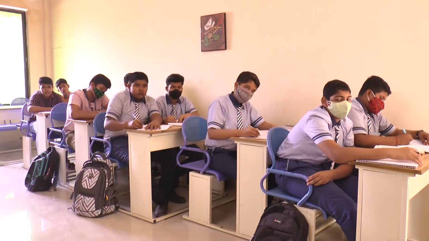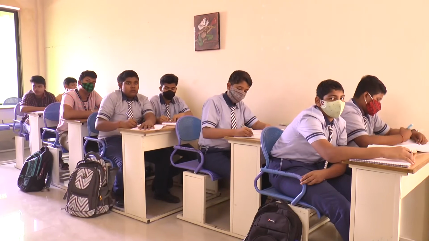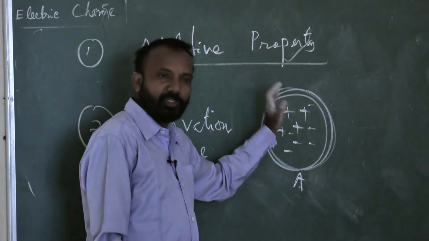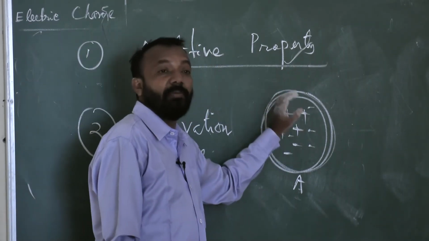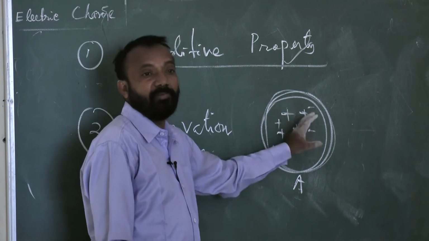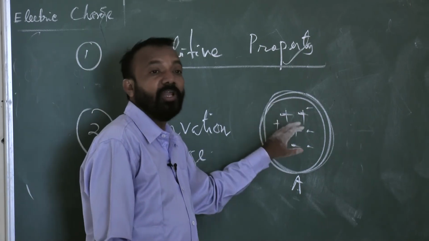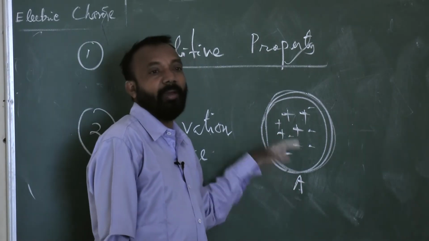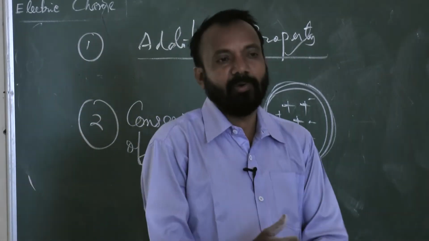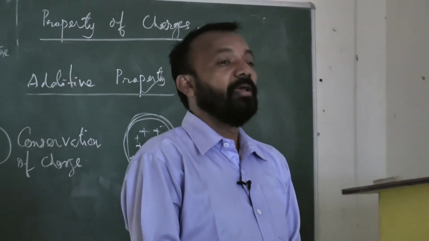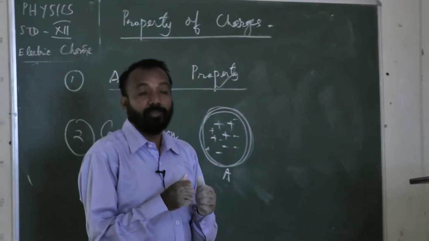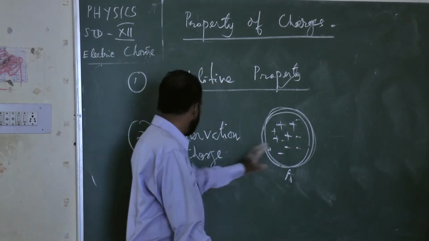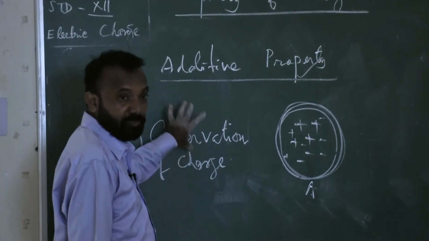Charge present in a body always remains the same, always remains conserved, just like conservation of energy. It will not get lost due to any action or reaction by any means. Any disturbance produced, any reaction took place, that body never loses its amount of charge. Charge always remains the same. This is conservation of charge, one of the properties.